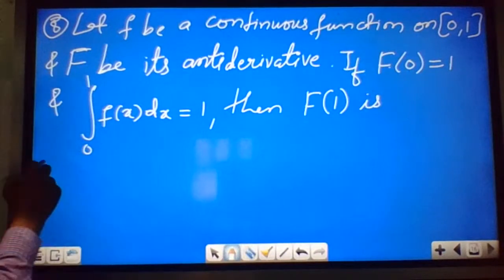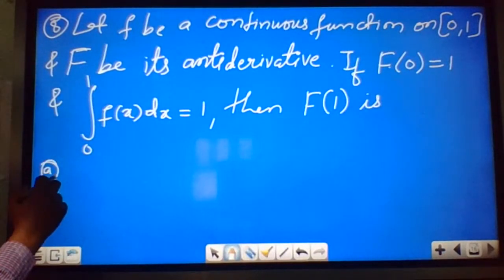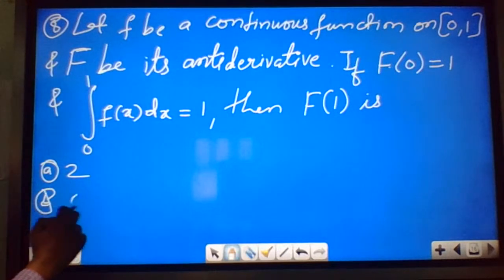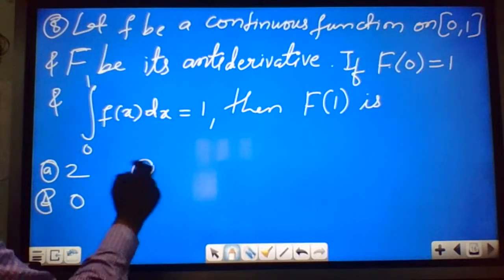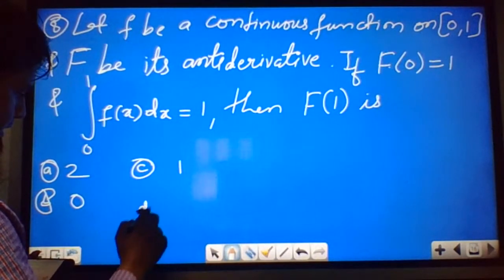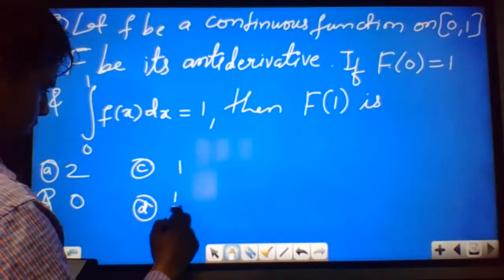Options given: option A is 2, option B is 0, option C is 1, option D is 1 by 2.